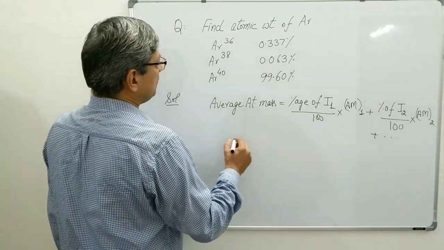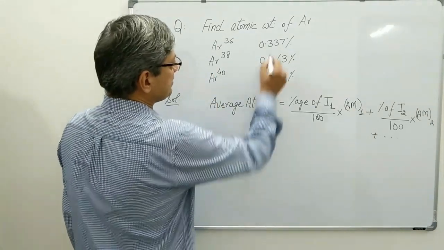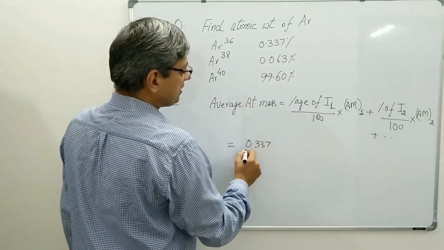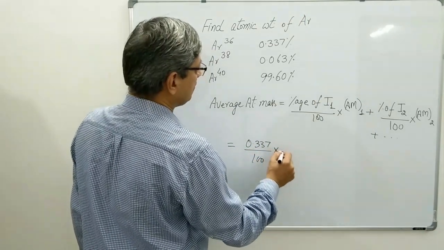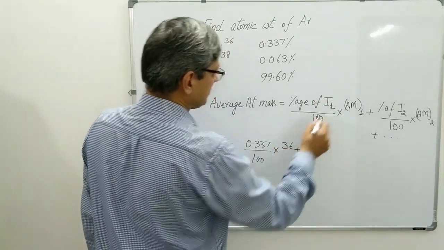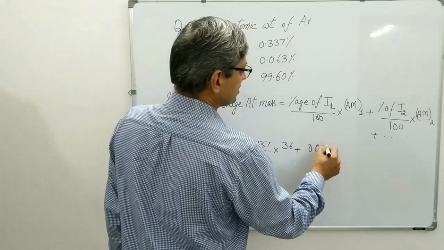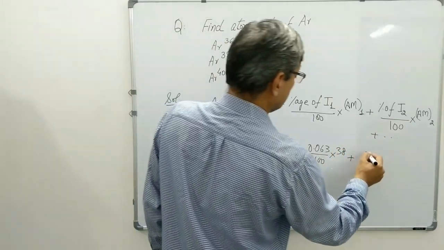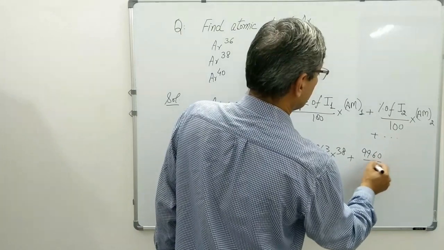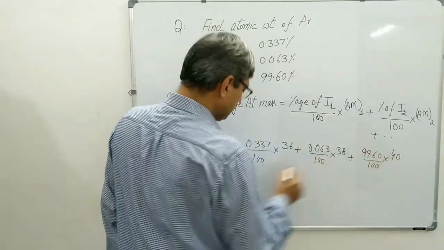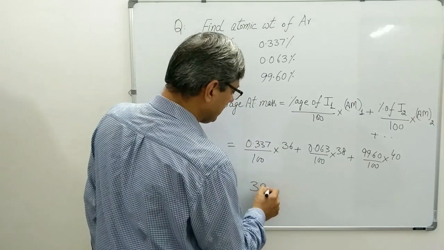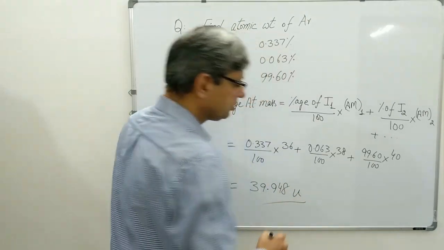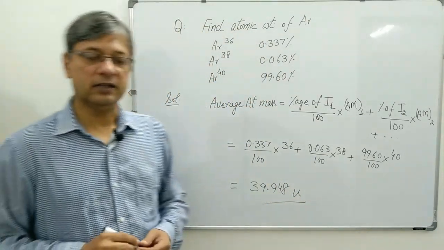For argon, atomic mass will be calculated as first 36 is having percentage of 0.337 upon 100, and we have to multiply it by 36 as per the formula, and next is 0.63 upon 100 into 38 plus 99.60 upon 100 into 40. After simplifying, the result will be 39.948 U. So that is the atomic weight of argon.